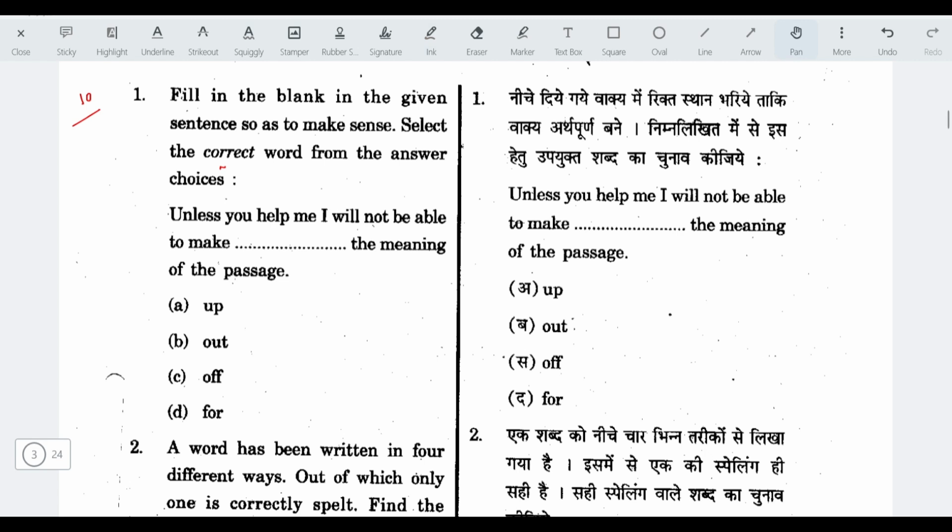Like we have first question, that is fill in the blank in the given sentence so as to make sense. Select the correct word from the answer choices. The statement is unless you help me, I will not be able to make dash the meaning of the passage. It will be filled by out. The phrase make out means to understand or to decipher something. Okay, it means unless you help me, I will not be able to understand the meaning of the passage, right?